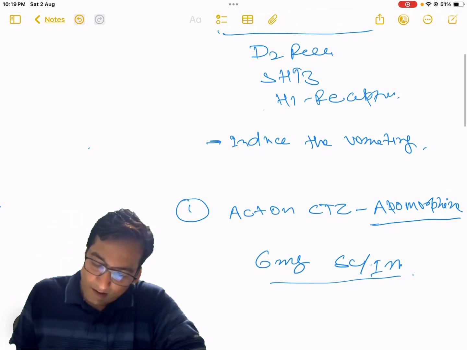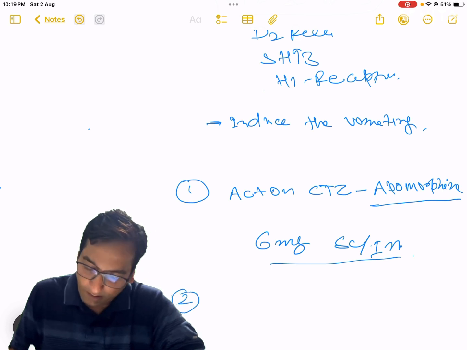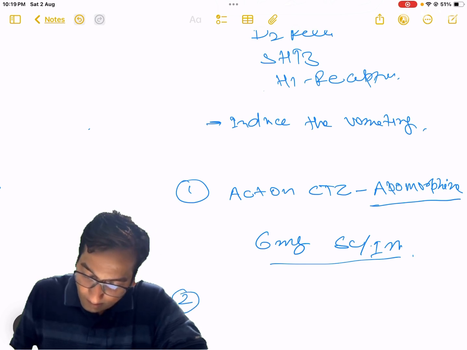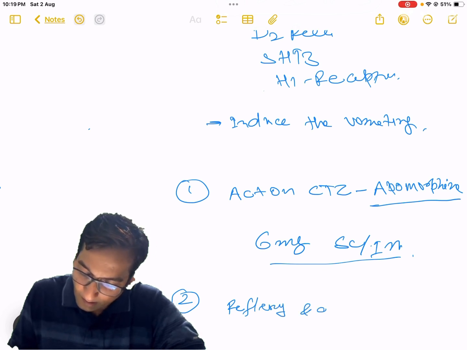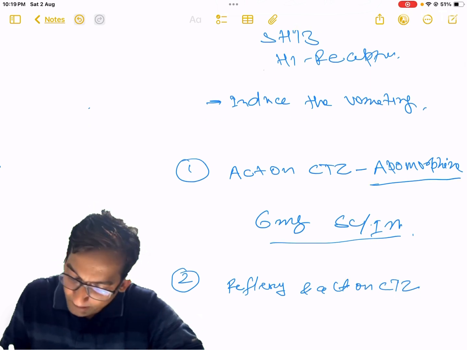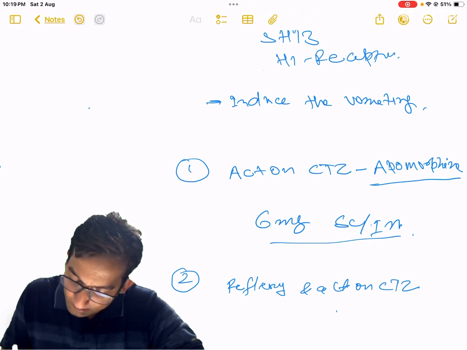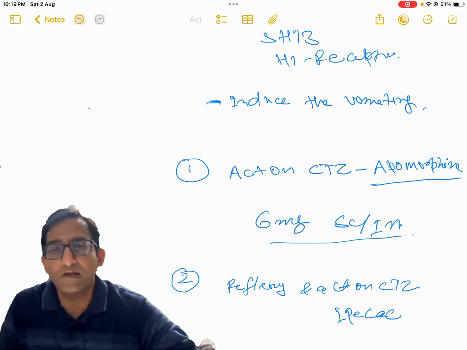Okay, now the second category of emetics is called reflexly acting, and acts on CTZ. In this category the single drug example is Ipecac, and the full form is Ipecacuanha.